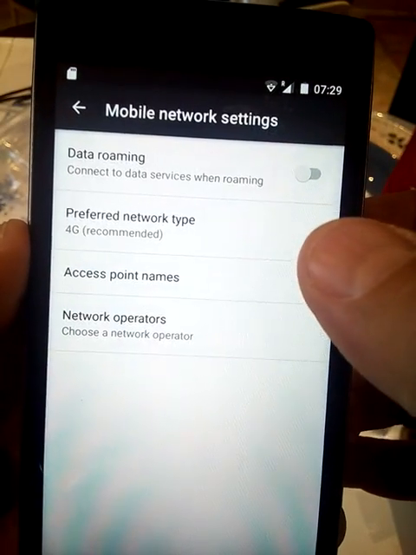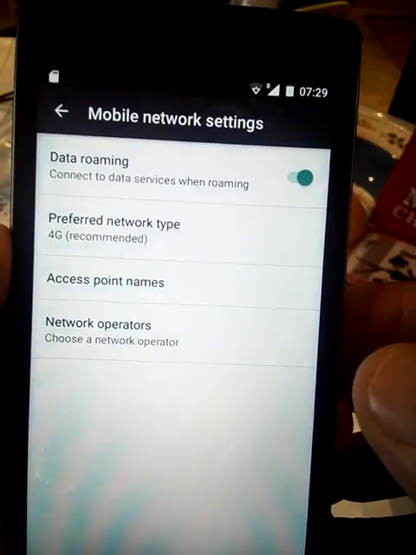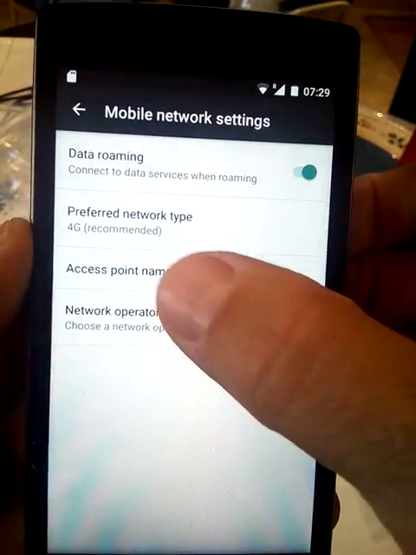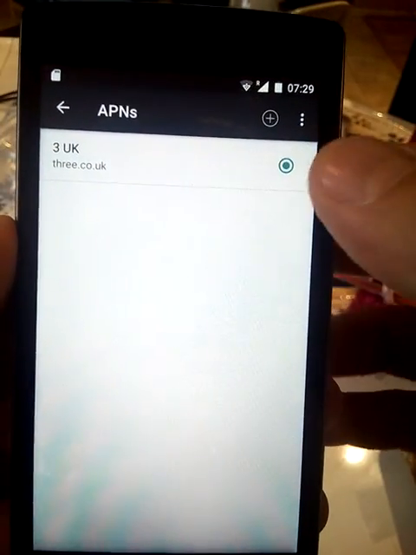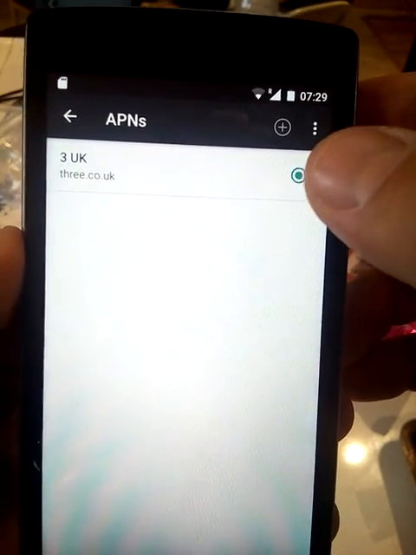Okay, now we are going to go to More, Mobile Networks. We're going to turn data roaming on. Access point names. 3K or 3UK.